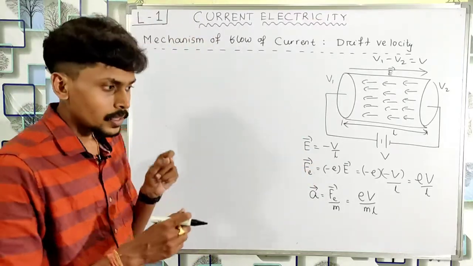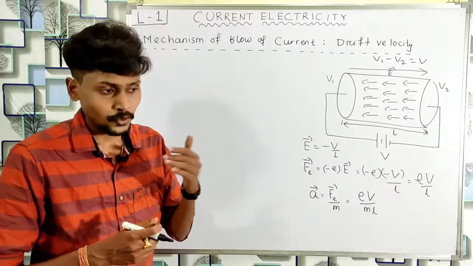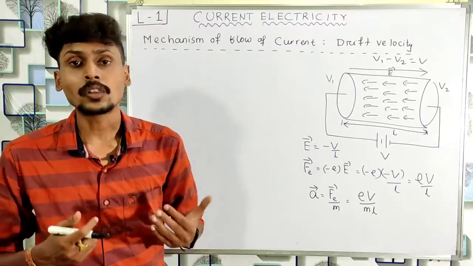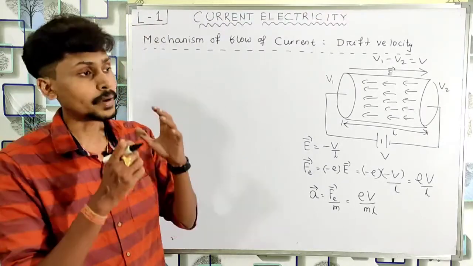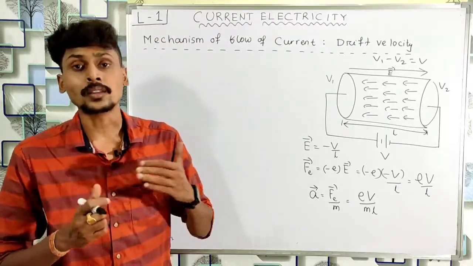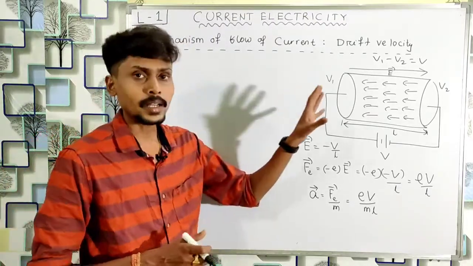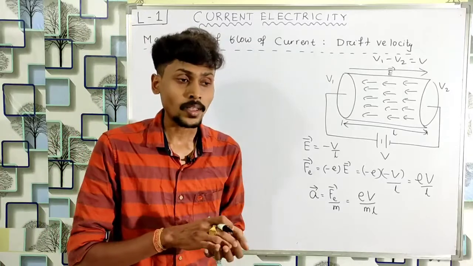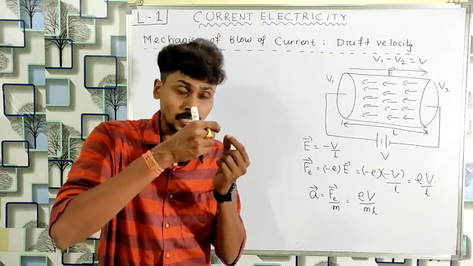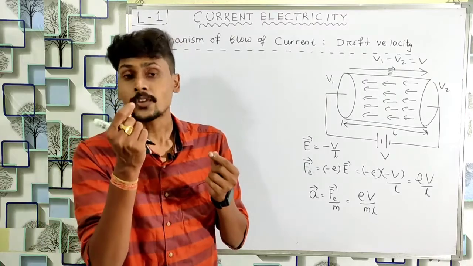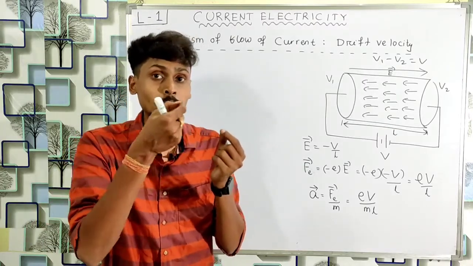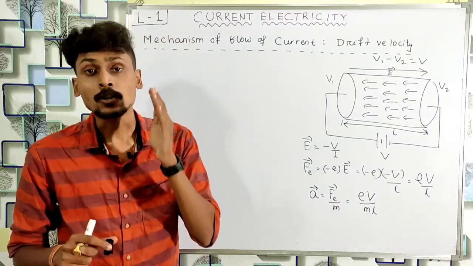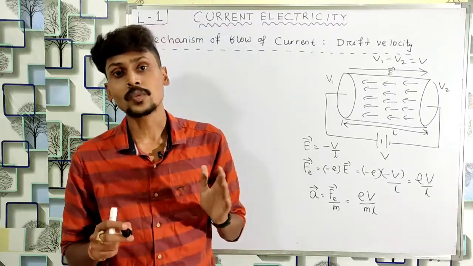So now what happens when the electron is being accelerated from lower to the higher potential? They experience a number of collisions with the metal ions as well as collisions with other electrons. How? We know that in the metal we have many free electrons, and how do we get free electrons? When an outermost electron of the atom is detached from the atom, then we get a free electron. So when an electron is detached from an atom, that atom becomes an ion, and those metal ions are also vibrating with some amplitude, with some frequency.